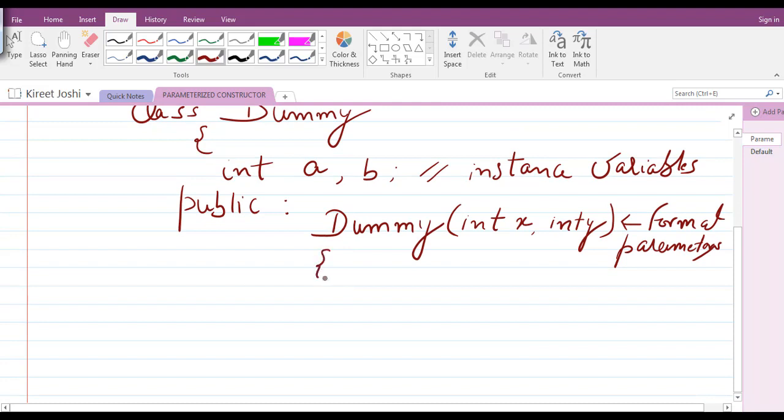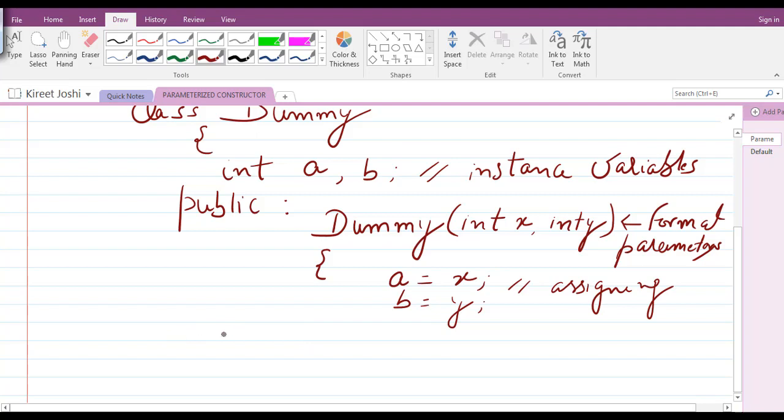Now we have to assign the value of x to a and the value of y to b. So we write a = x and b = y. Here the assigning task is being performed.